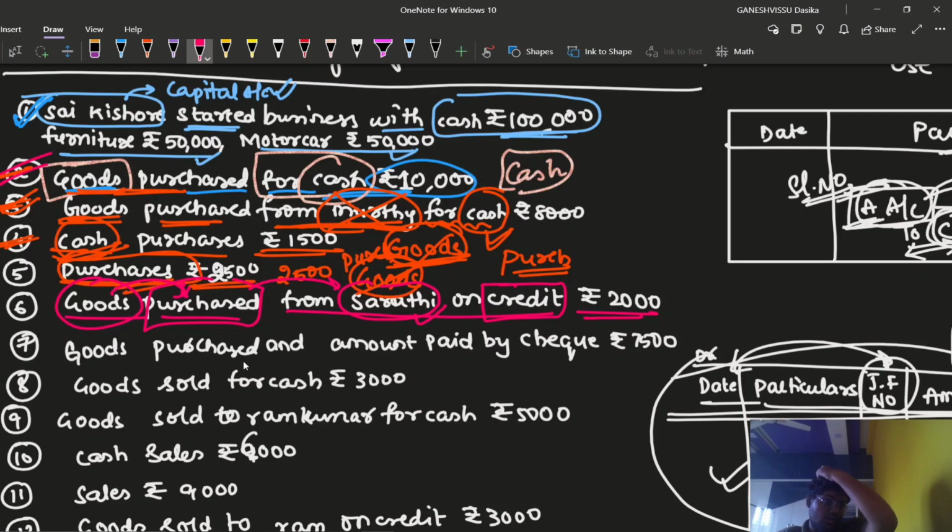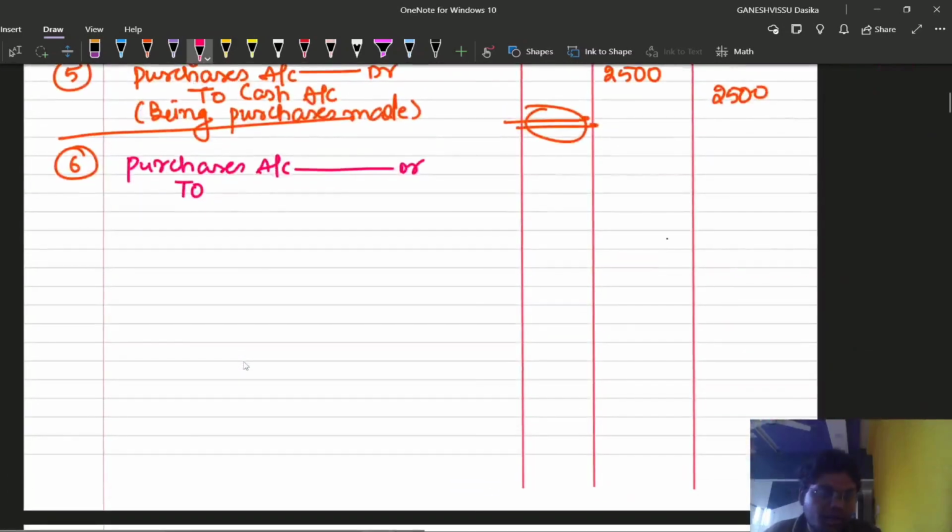So here what happened? Goods have been purchased from Sarathi on credit basis, right? So goods have to be replaced with what? Purchases. So purchases account debit to what account? To cash account is not required, because we haven't paid cash here. We are liable to pay Sarathi, so we make him a creditor. For a creditor, what will be the balance for us? Credit balance. So to Sarathi account we write rupees 2000, the amount we are due to Sarathi.